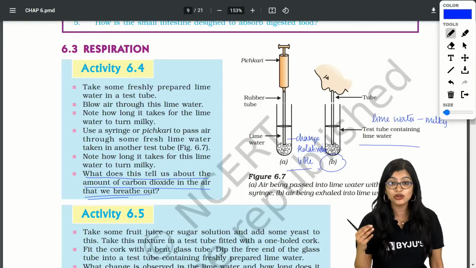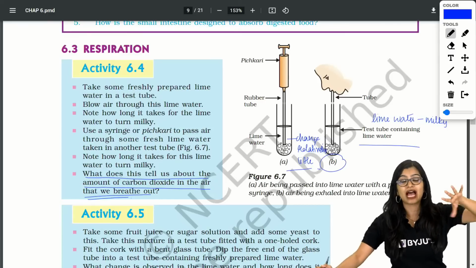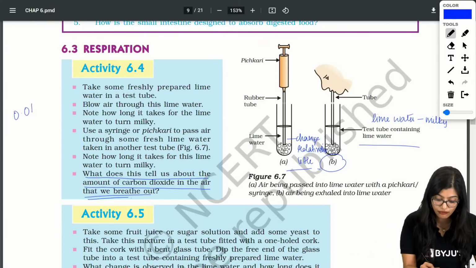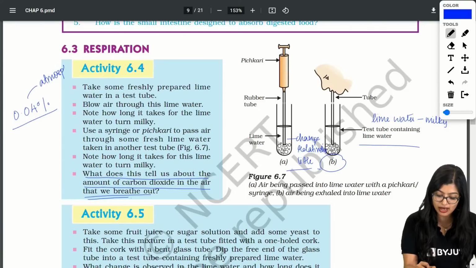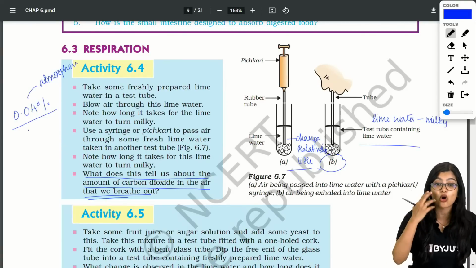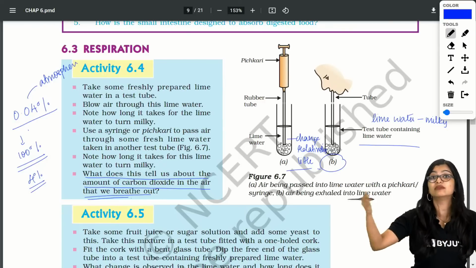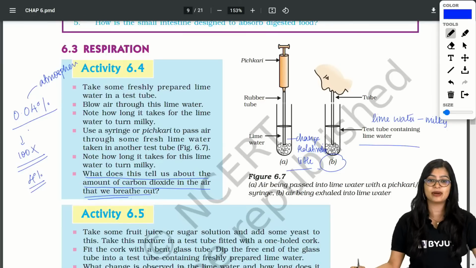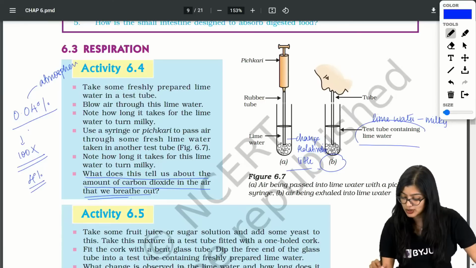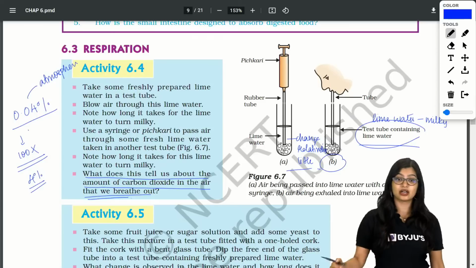If 0.04% of carbon dioxide is present in the atmosphere, we exhale almost 4% carbon dioxide, 100 times more. That is why when we blow into it, we see that it turns milky.